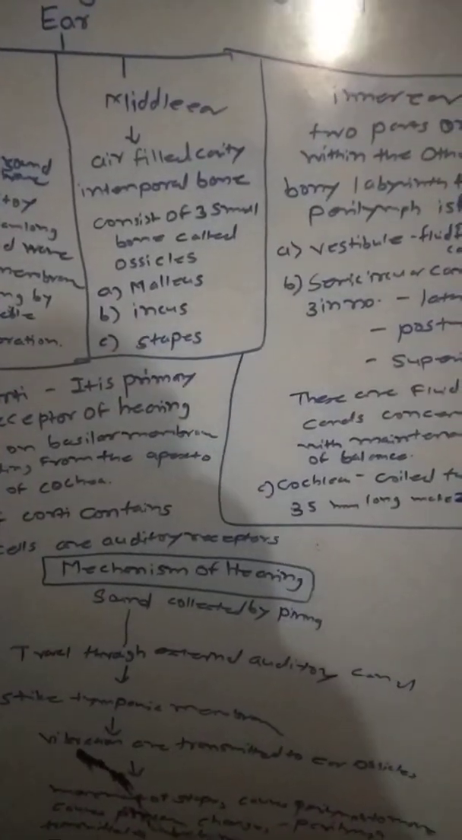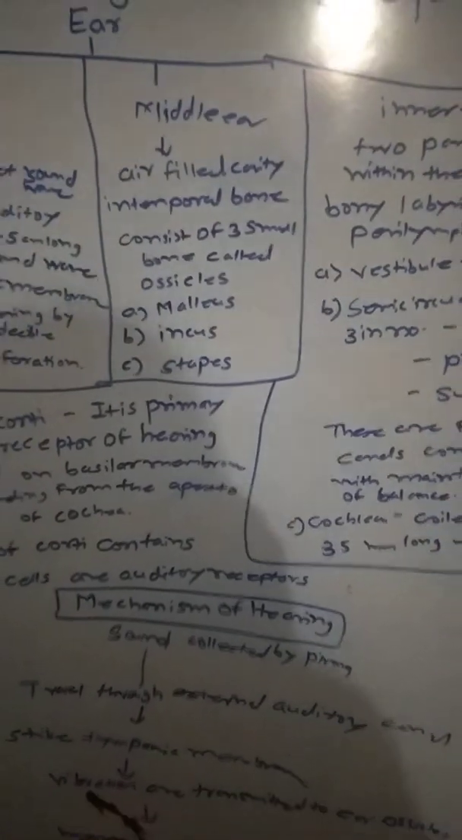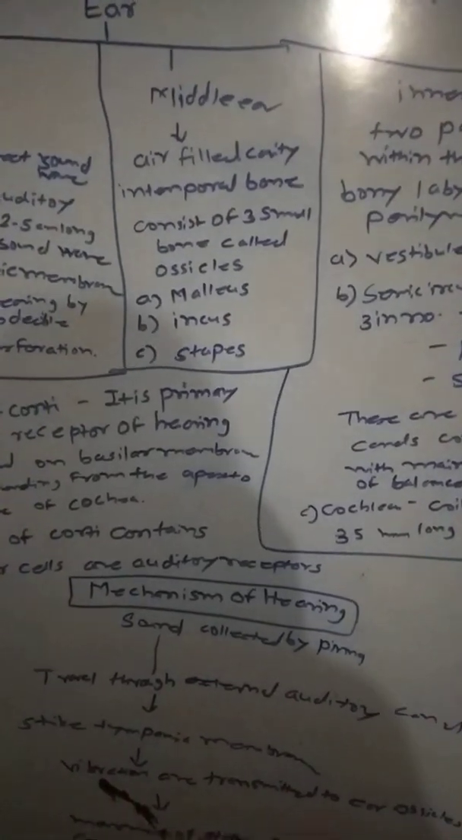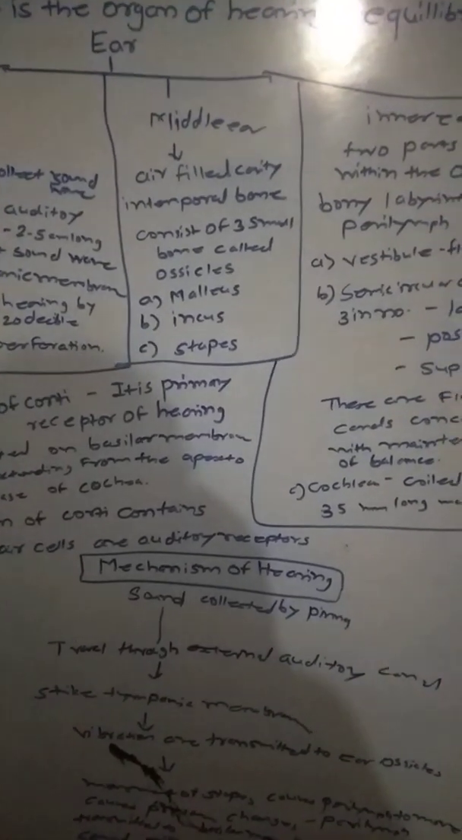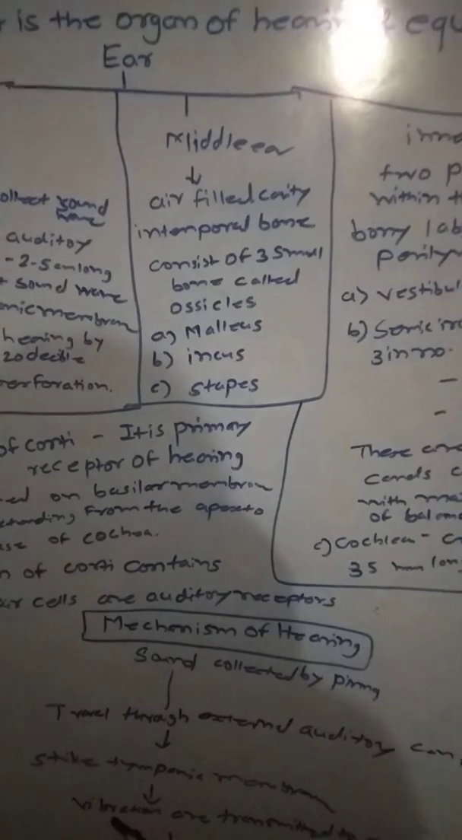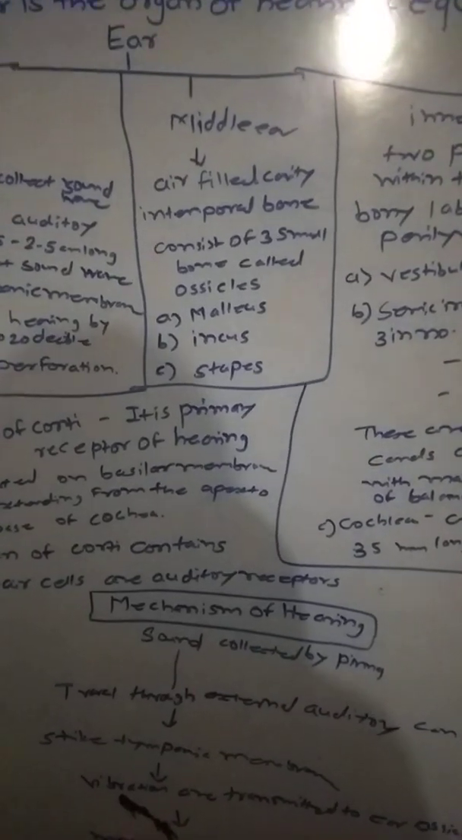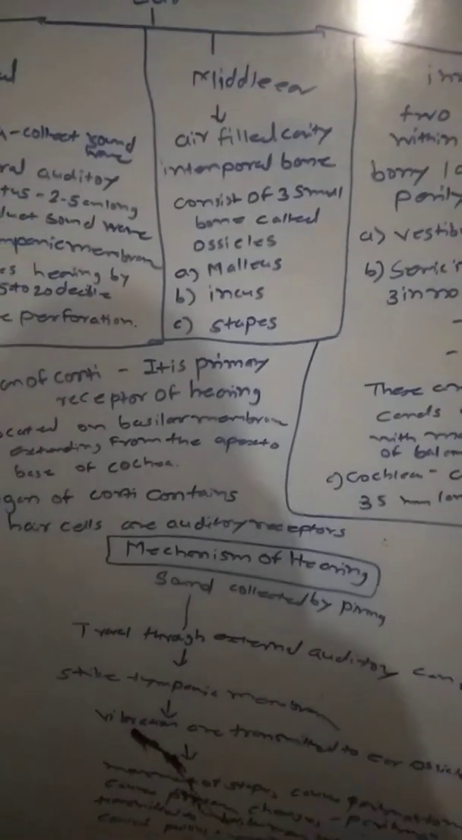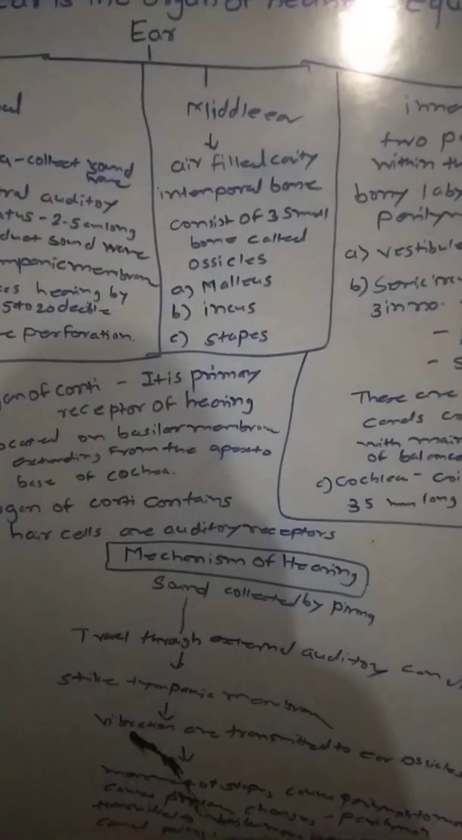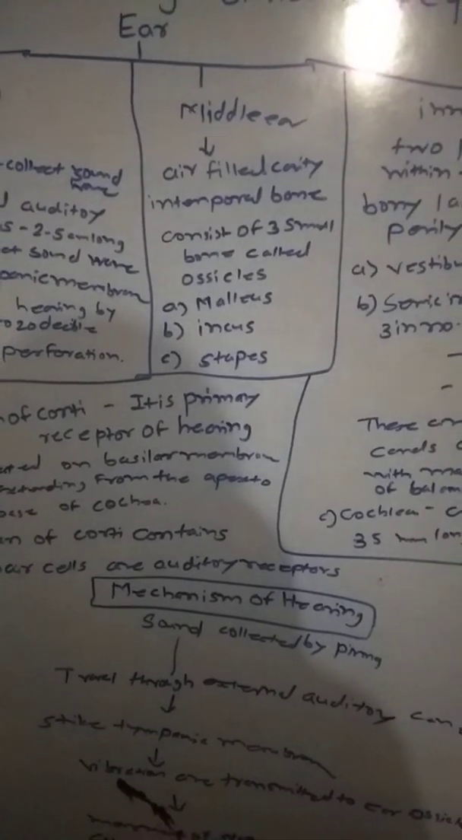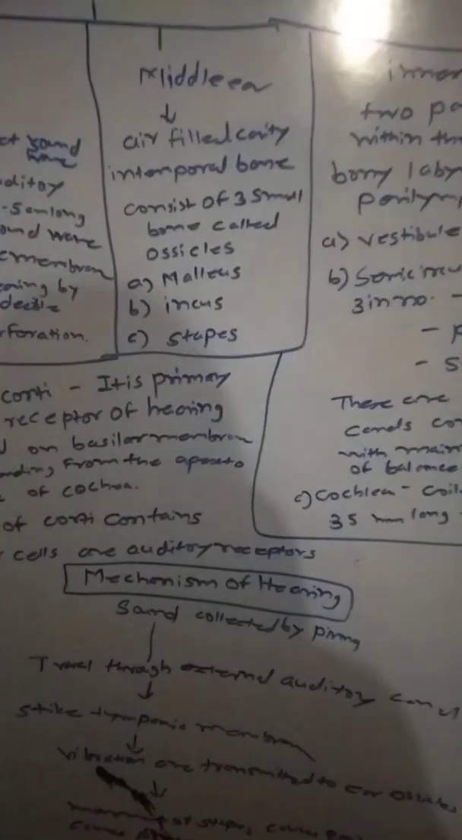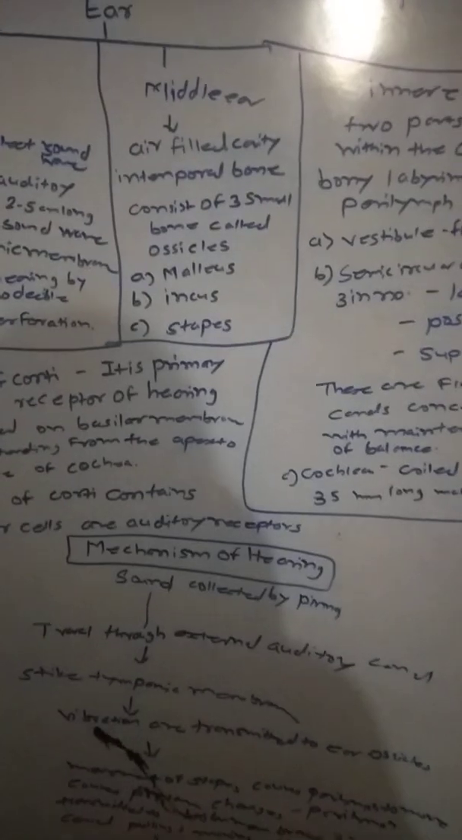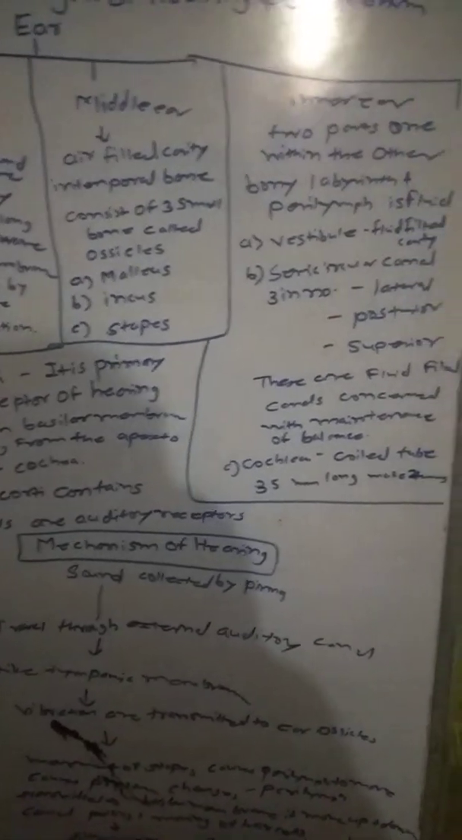Then we go towards the middle ear. The middle ear is an air-filled cavity in the temporal bone, and it contains three small bones called ossicles: malleus, incus, and stapes. These are the three smallest bones in our body, called ear bones.